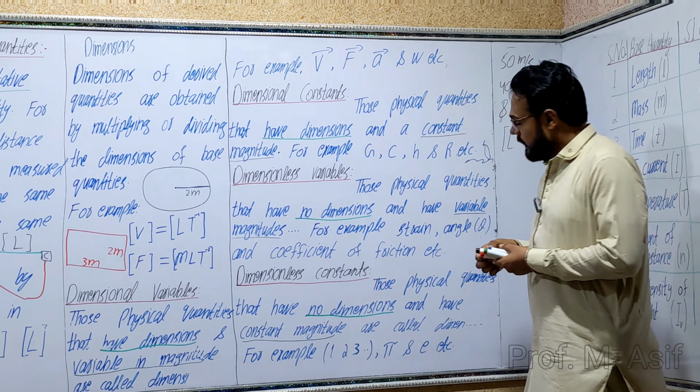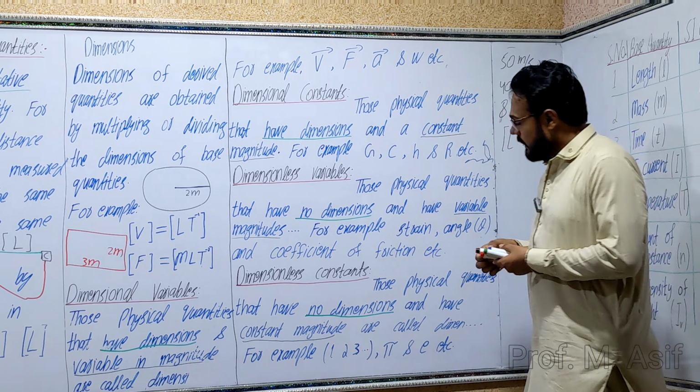The speed of light c is 3 multiplied by 10 to the power 8 meter per second.